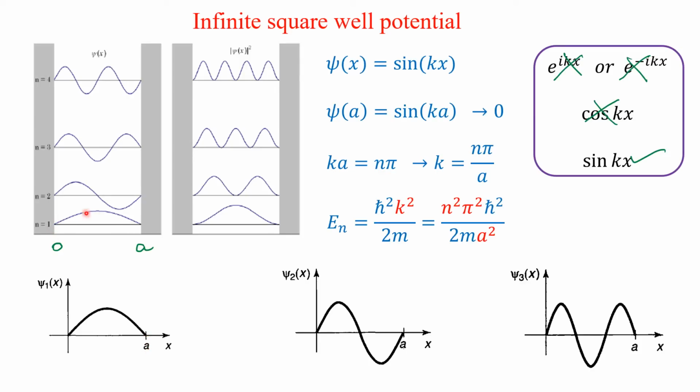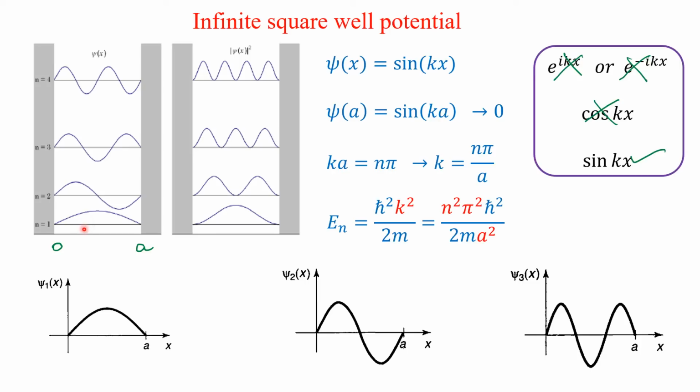So this may be half of the wave or a full wave. Here also at the boundary 0, the wave function is 0. At a, the wave function is 0. Similarly, it is 3 times that of this one. So you will have n equal to 1, 2, 3, 4, that is, half of the wavelength, full wavelength, one and a half times.